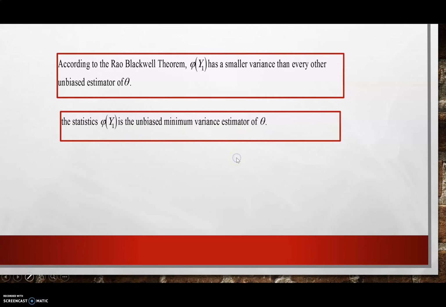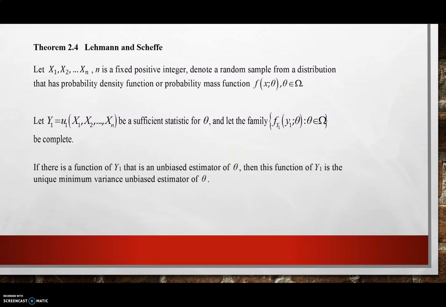This relates to another theorem, the theorem of Lehmann and Scheffe. Say we have a random sample from a distribution that has probability density function or probability mass function f(x; theta). If Y1 is a sufficient statistic for theta, and the family of f(y1) is a complete family, and if there is a function of Y1 that is an unbiased estimator of theta, then this function of Y1 is the unique minimum variance unbiased estimator of theta.